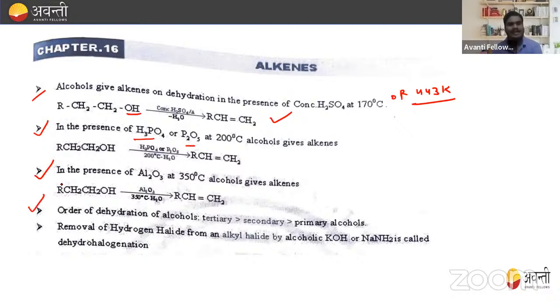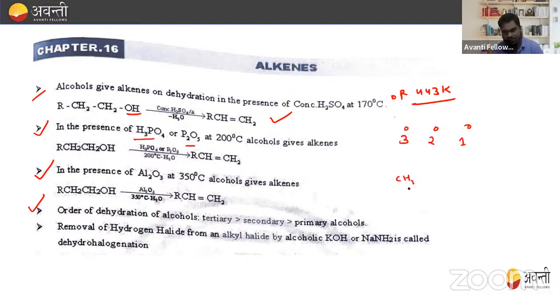Okay. Next, move to the next question. That is order of dehydration of alcohol. What is the order of dehydration of alcohol? If I'm considering here is a tertiary alcohol, secondary alcohol, and primary alcohol. How will you draw, beta? Tertiary alcohol.